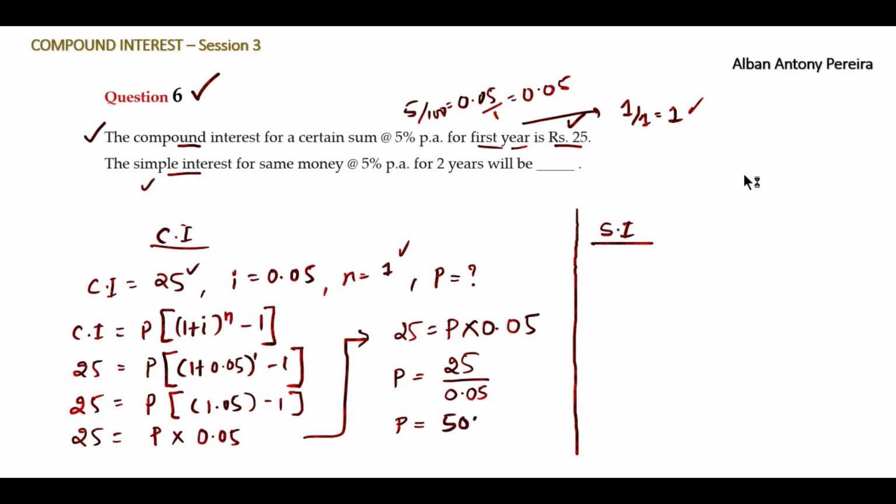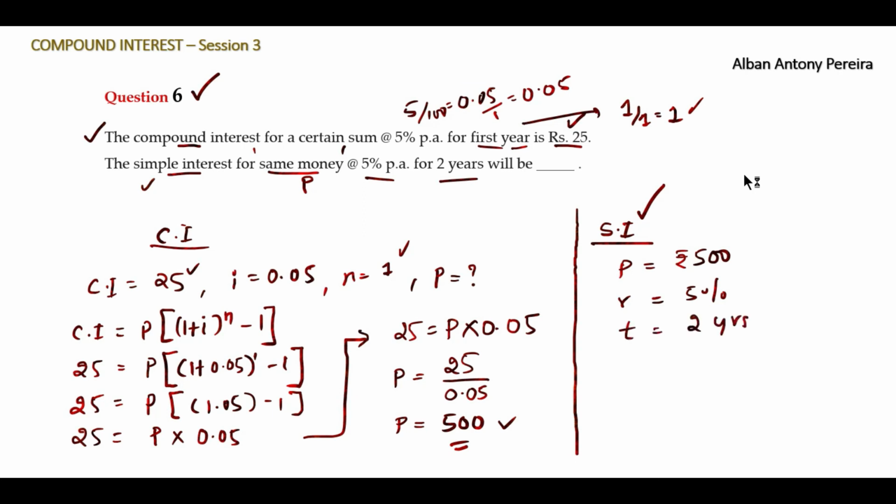We have found it already. This will be useful for calculating simple interest. What they have said is simple interest for the same money. What is the same money here? It is the principal, and the principal is rupees 500. So for calculating simple interest we need a few pieces of information. Principal is rupees 500, which we have already calculated. Next one is the rate of interest. R is 5% per annum. It is given here, 5%. And then 2 years. Time is given. Time is equal to 2 years.